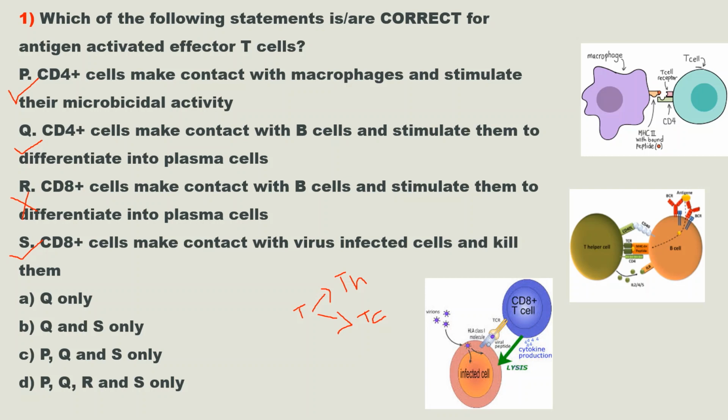So this statement S is also correct. So the answer is option C, P, Q and S only. Okay.